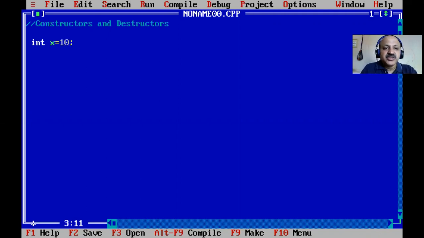So when our object is created, at that time its data member value is initialized, that is known as a constructor. And whenever an inbuilt data type goes out of scope, that x is automatically destroyed. Similarly, when our object goes out of scope, it is automatically released or destroyed.